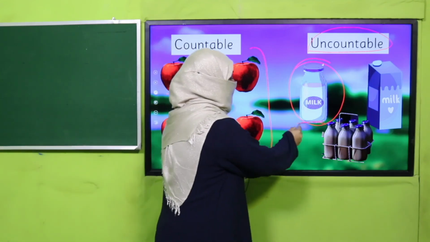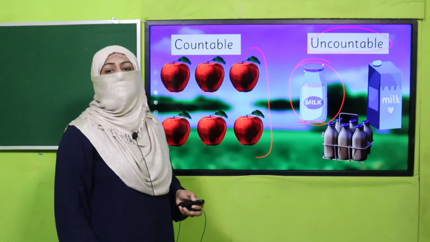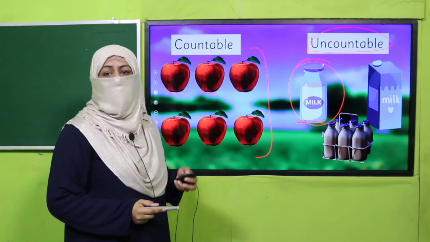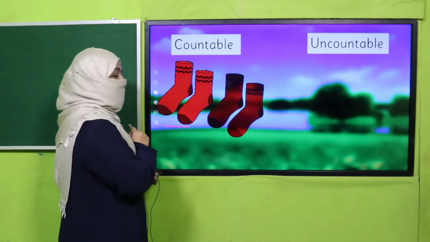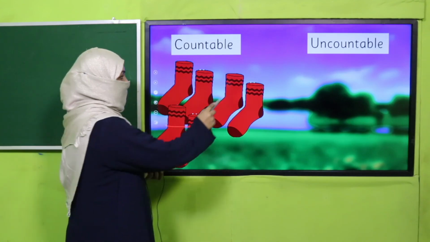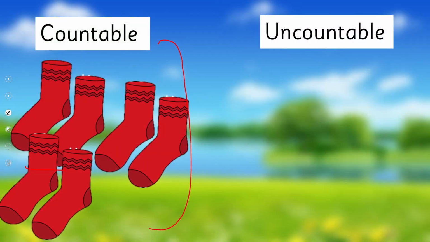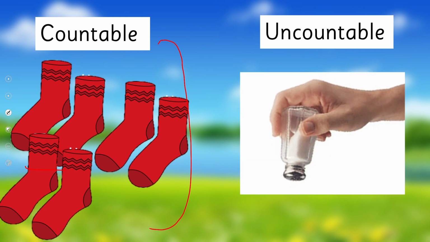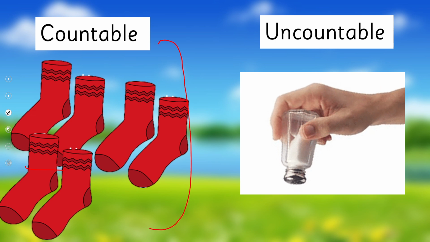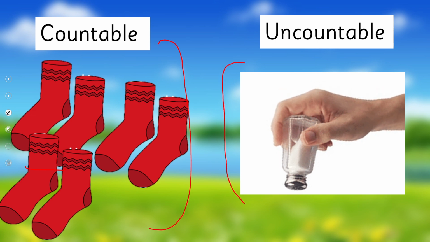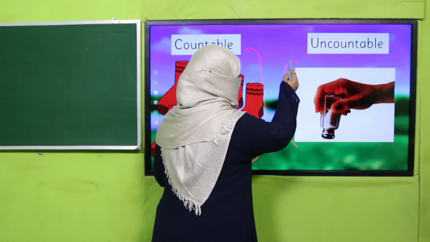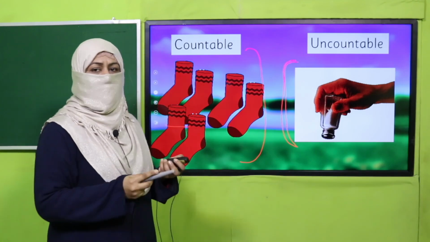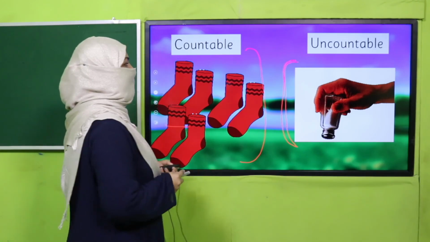Okay, we cannot say milk. We can say, give me a bottle of milk, a liter of milk, a glass of milk. Do you understand? Okay, the next is a pair of socks, 2 pairs of socks, 3 pairs of socks. You see, we can count it no matter how many it is. And if I talk about salt, it's uncountable. So what we use, we say some salt, a bit of salt. Okay, so things like salt, sugar, flour, these are uncountable. Are you getting it? All right.